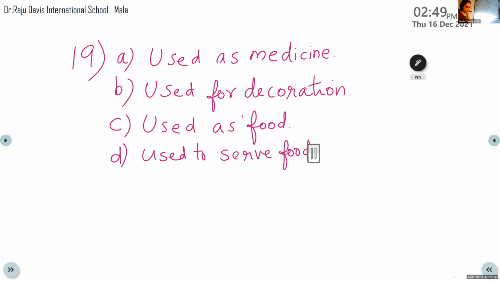Okay, so question 19 is over, right? You learned the different uses of leaves, isn't it? Yes. Now we can learn about the functions of stem. After that, we can learn about the uses of stem.